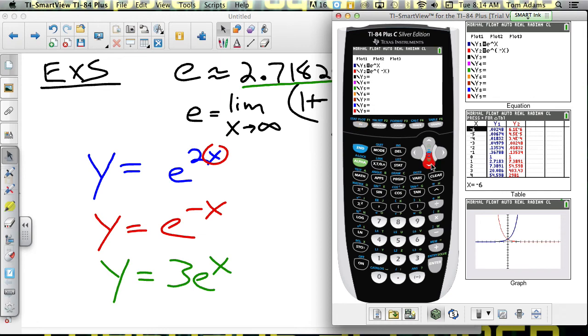So I'm going to just insert a 3, and we'll just do x. 3e to the x. So it's going to have similar behavior, but it's going to take the y values and just multiply them by 3. Now what that means is, whatever this y value is, when I multiply it by 3, I get this. Whatever this is, I multiply it by 3 and I get this. Does that make sense?